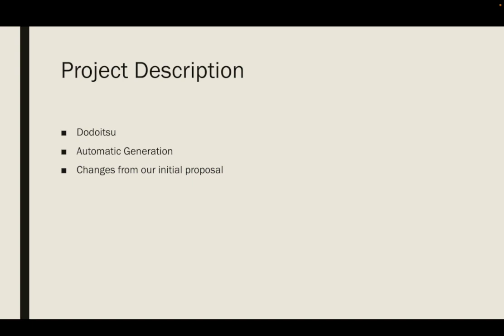Dodoitsu is a traditional form of Japanese poetry that originated in the Edo period, that is 17th to 18th and 19th century. It consists of 4 lines with a syllable pattern of 7 7 7 5. Each line contains 7 syllables except for the final line, which is 5. My project is the automatic generation of this Dodoitsu verse form.